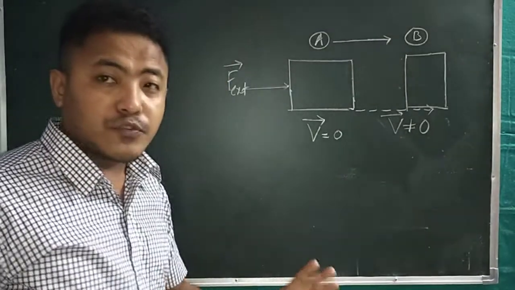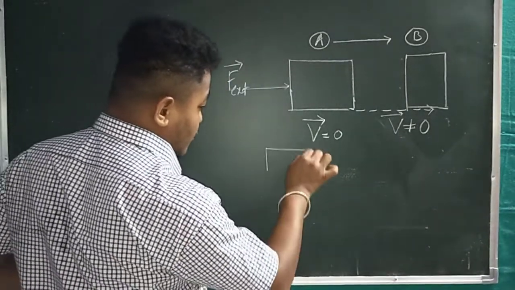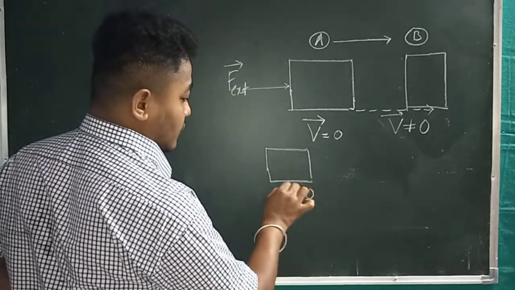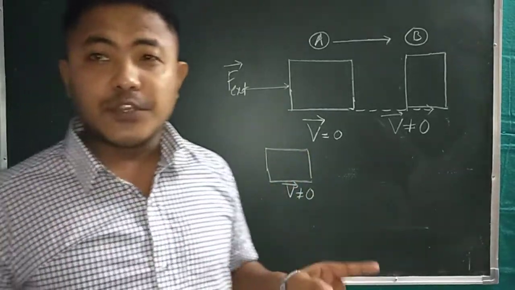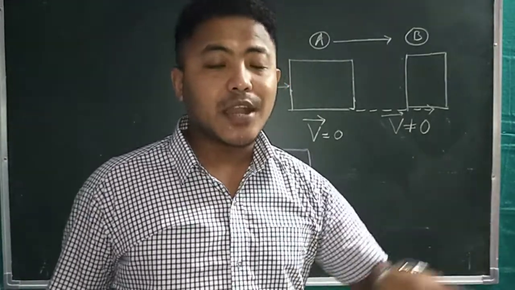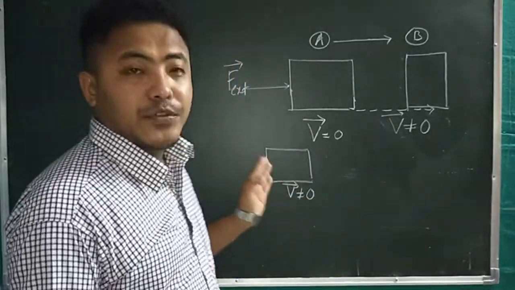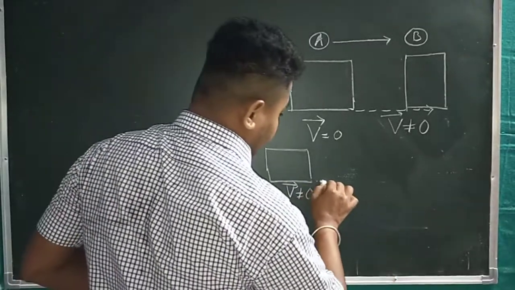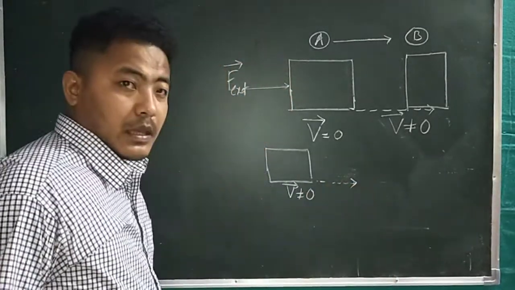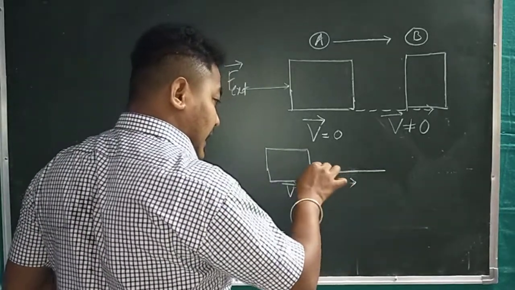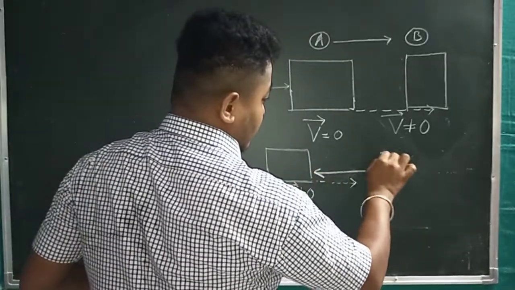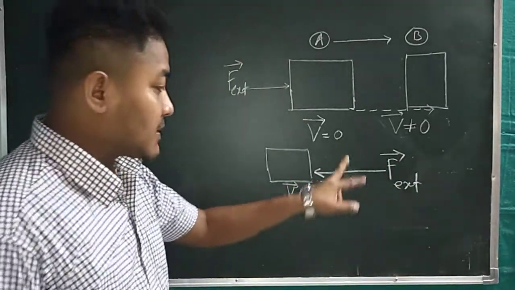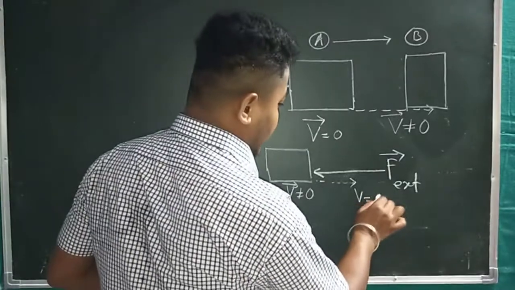Suppose one more situation. Suppose this body is in motion. Right now the velocity of this body is not 0, which means the body is clearly moving, somewhere in this direction. Now if you apply an external force from this direction, then this body will stop. That means at a particular time this body's velocity will become v equal to 0.